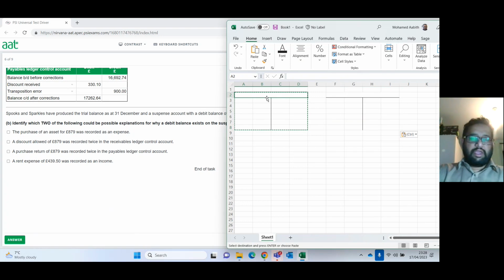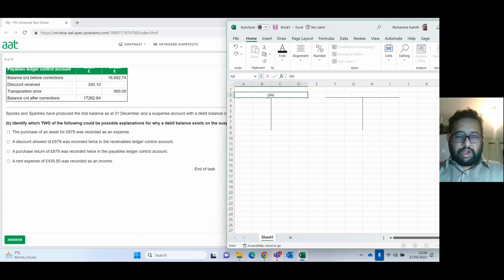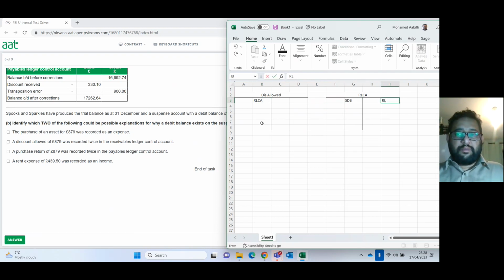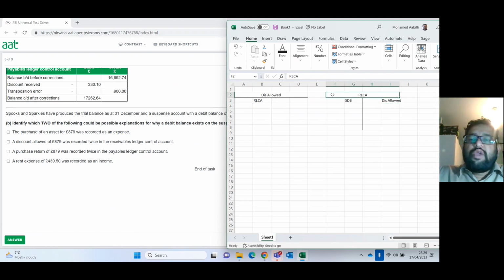So here, from the day book, this is going to be the discount allowed account, and this is going to be your RLCA. Normally, the RLCA balance will be here, from the sales day book, because there's a debit entry. When you record the discount allowed, because it's an expense, we're going to say RLCA here. Discount allowed is going to be twice on this side. Therefore, it will reduce a debit account to a lower figure.